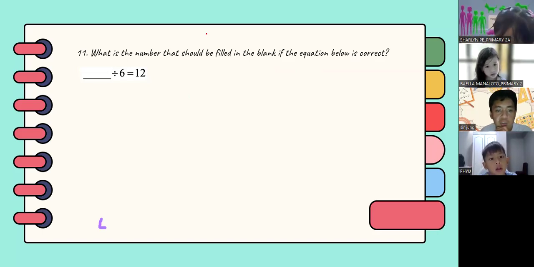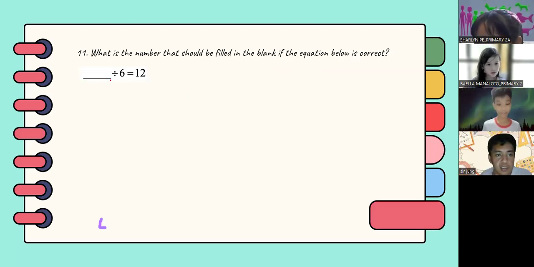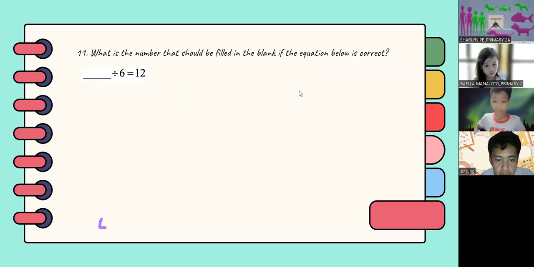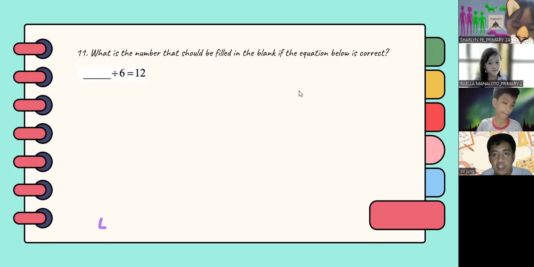What is the number that should be filled in the blank if the equation below is correct? So blank divided by 6 is equal to 12. Okay, Miss Rayla, you have a solution or an answer? 72. What's your answer again? 72. Okay, that's correct. So 72.